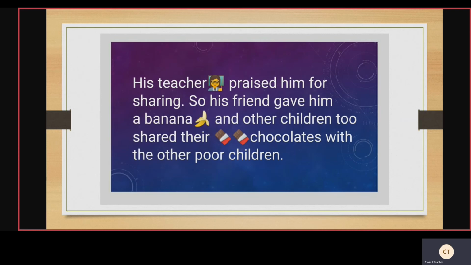If I give a banana picture, you need to write banana there. Understood, children? In front of that, whatever word it belongs to, you need to write it. We have learned the fruit names also, and the things' names, like bottle, mug, pencil, eraser, in the textbook only. So identify the picture and write the word.